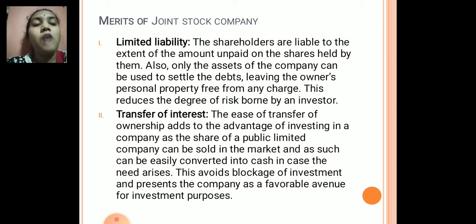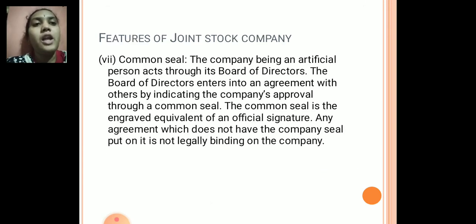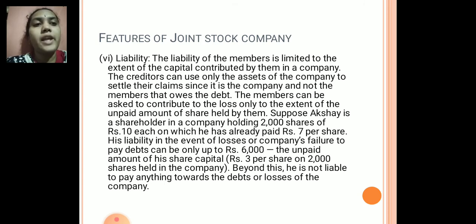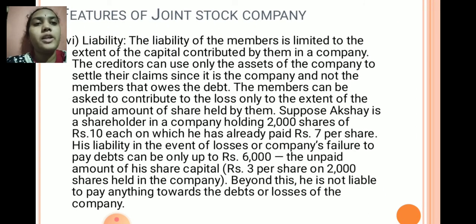An investor loses only how much he invests. Suppose in our previous example, I took an example of Akshay, who is a shareholder in a company, who holds 2000 shares of 10 each. He has already paid 7 per share. Might be he has paid 5 rupees in his first call and 2 rupees in the second call. It means that only 3 rupees per share has to be paid by him. He is an unpaid shareholder who has to pay 3 rupees on every share. For 2000 shares, it will be 6000 rupees he is liable to pay.